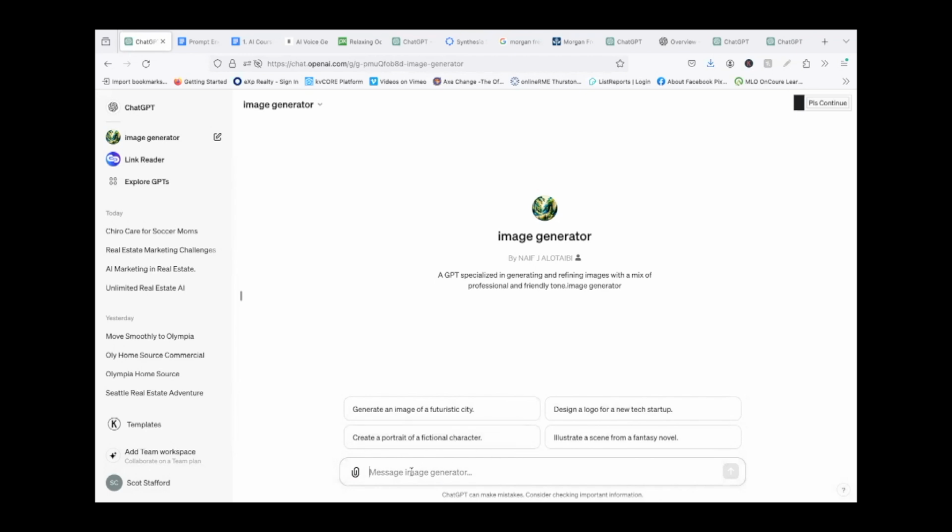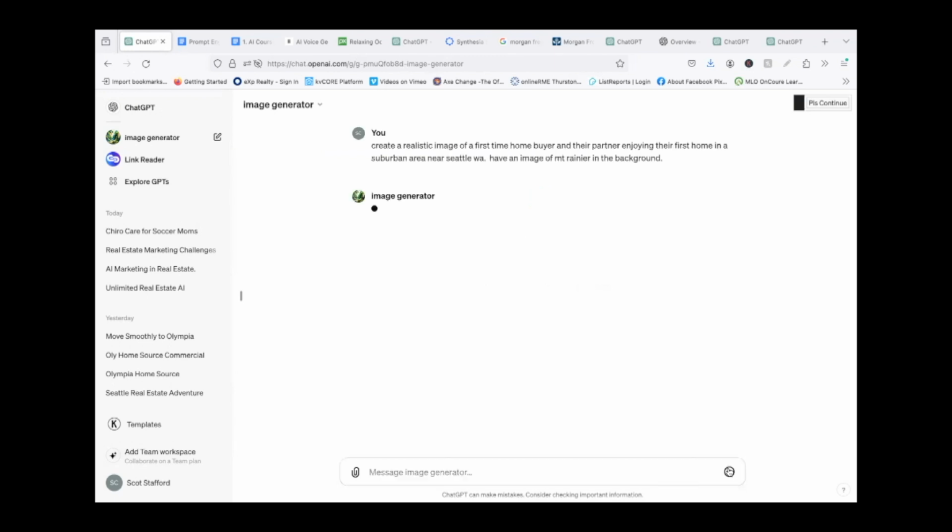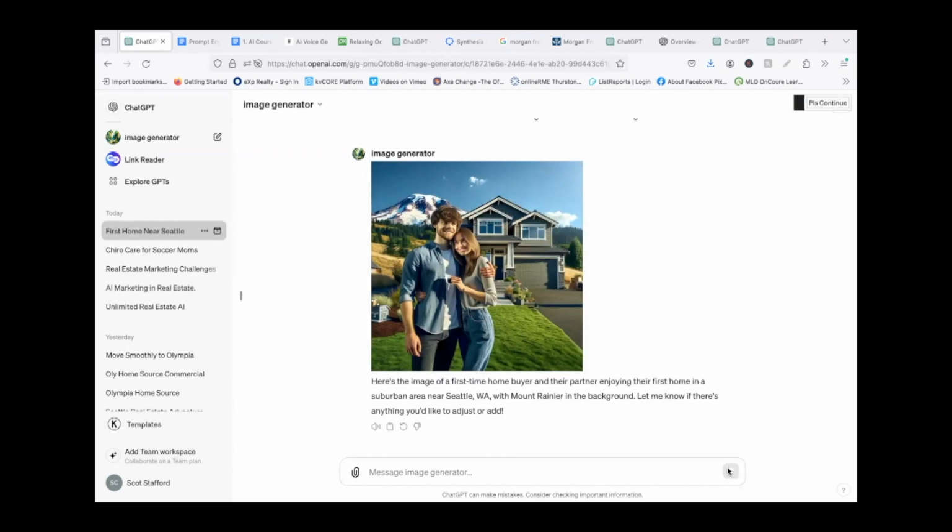So let's say we're writing a blog post about first-time home buyers. So let's say create a realistic... Okay, so here's what we got. Create a realistic image of a first-time home buyer and their partner enjoying their first home in a suburban area near Seattle, Washington. Have an image of Mount Rainier in the background. Let's see what happens. Boom. How's that? So that could be a photo for your blog post.